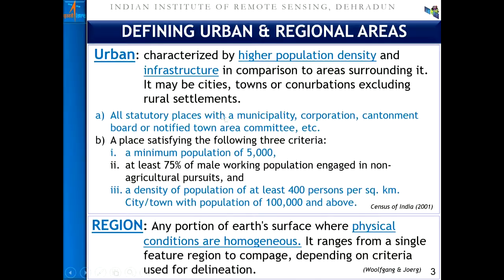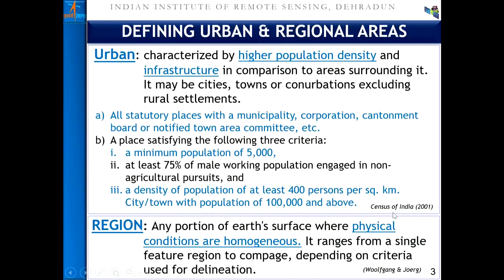So in the statutory category, there will be municipality, corporation, cantonment board, or notified town area committee, or it may be a census town or other categories which meet the criteria of minimum population of 5,000, at least 75% of the main working population engaged in non-agricultural pursuit, and a density of population of at least 400 persons per square kilometer. So this is the classification scheme as proposed by the Census of India, and how the urban